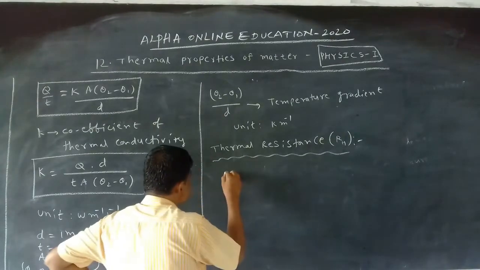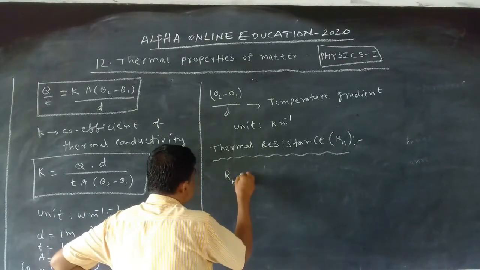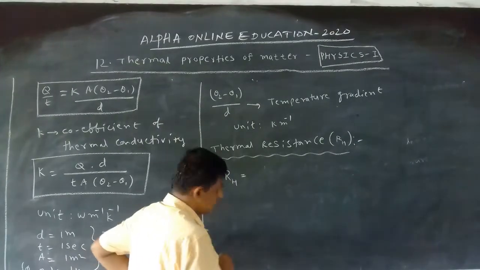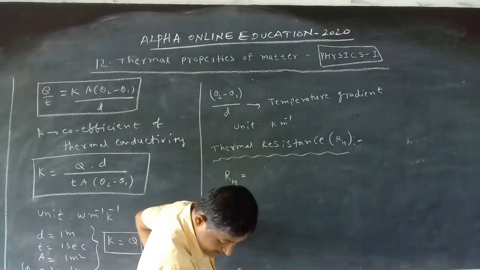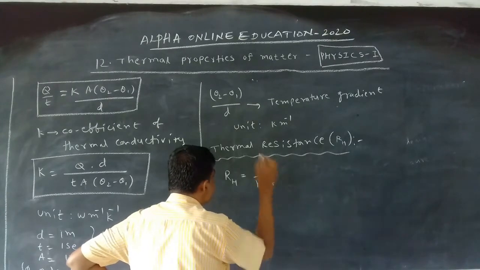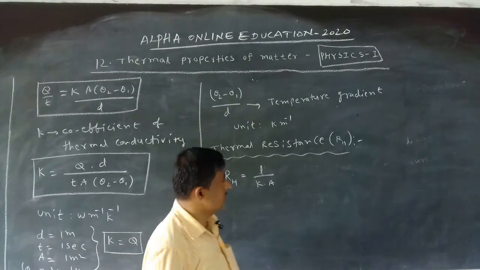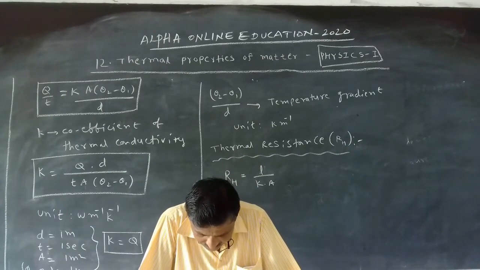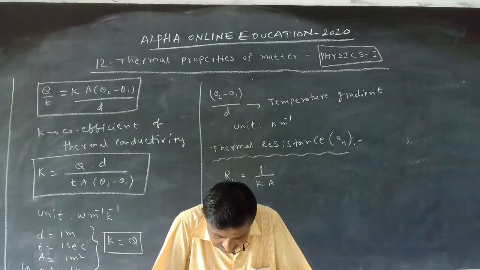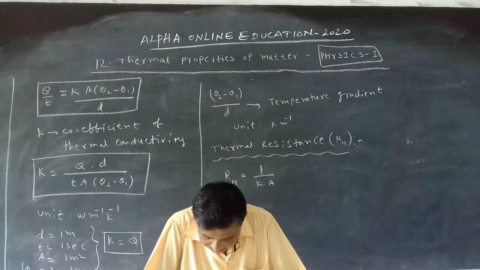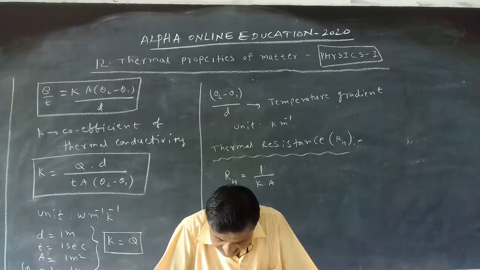How can we write this one? Thermal resistance is taken as L by K. RH is equal to L by KA. This is the equation for the thermal resistance.